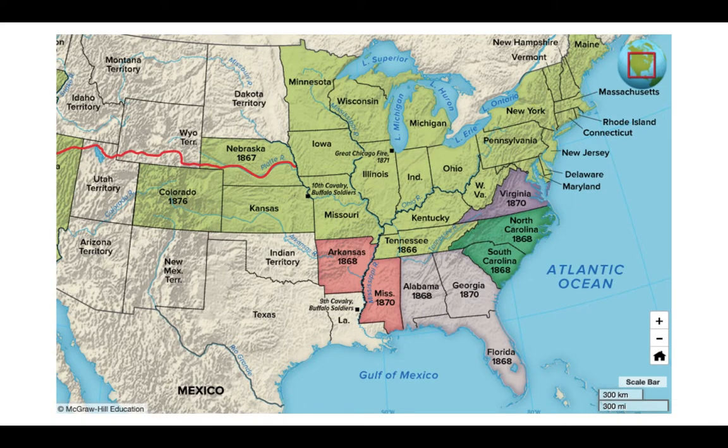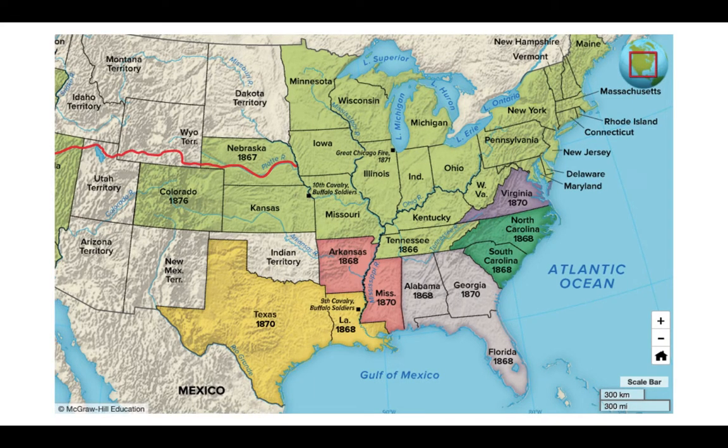Next was Arkansas and Mississippi, the fourth district of Reconstruction. 1868 is when Arkansas was readmitted to the U.S., and Mississippi was readmitted in 1870. The last district, the fifth district, was Louisiana and Texas. Louisiana in 1868 and Texas in 1870 is when they were readmitted to the United States.